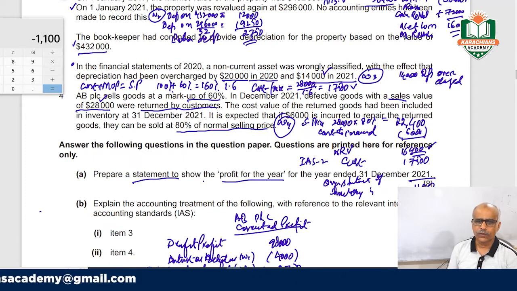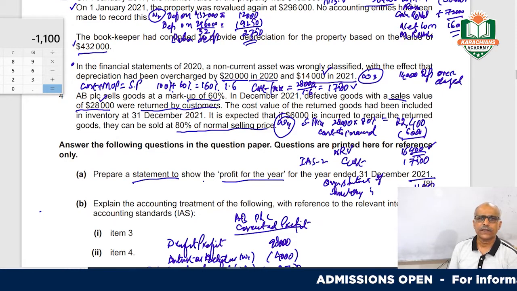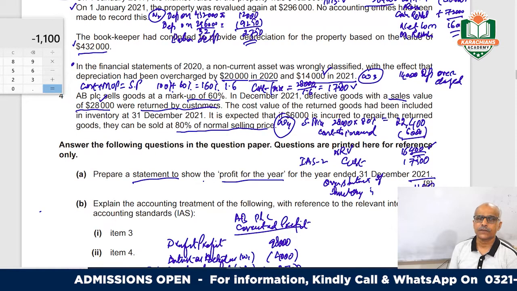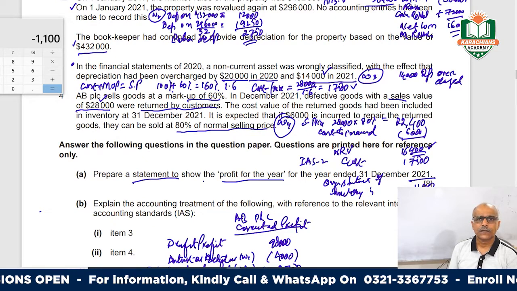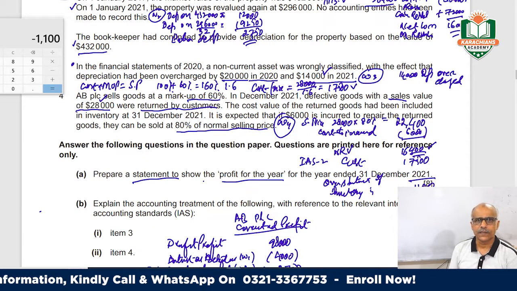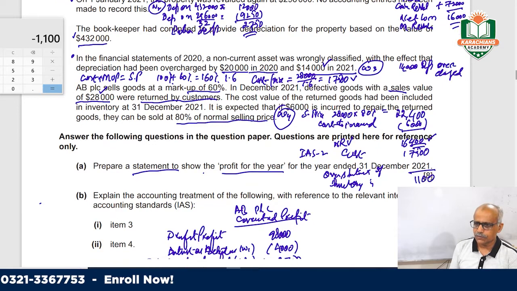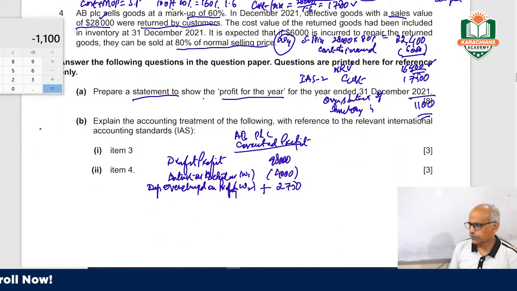But here we are correcting this year's profit, so we will consider only this 14,000. This 14,000 was extra charge, which means you overcharged the depreciation and understated the profit. Now you have to correct it by 14,000.